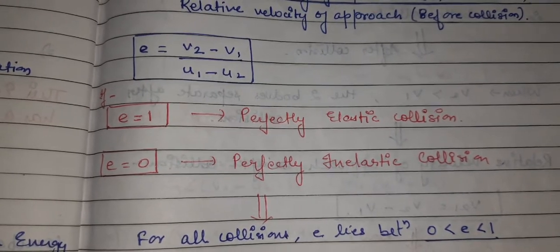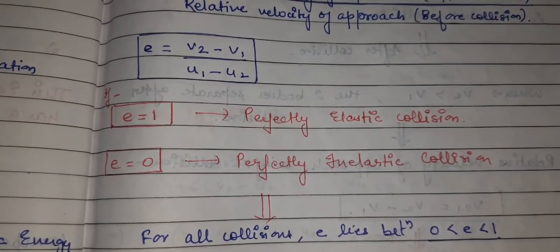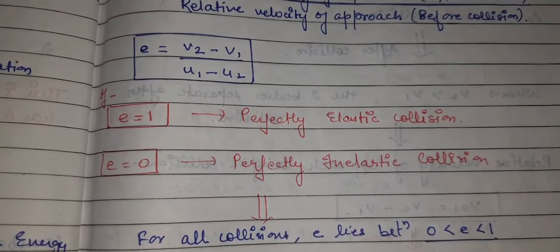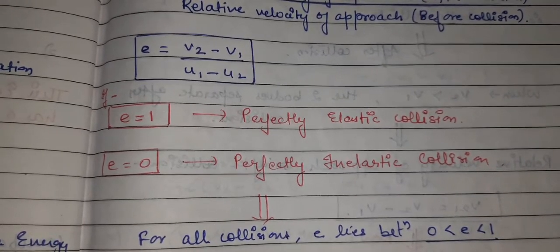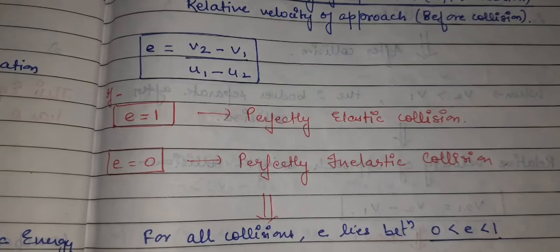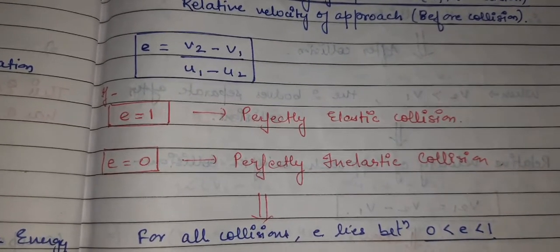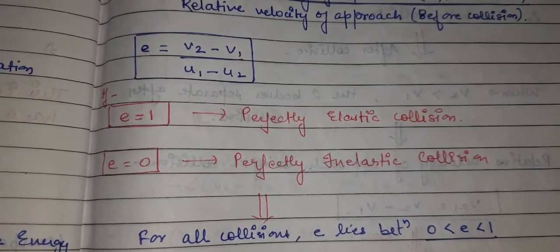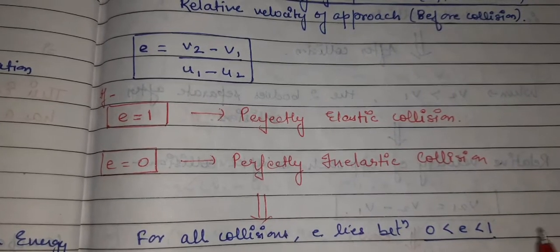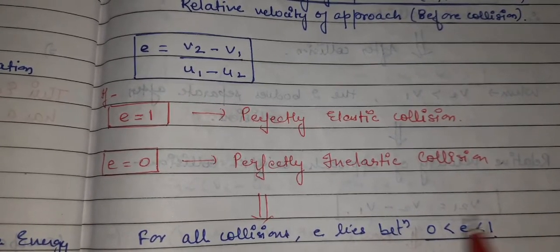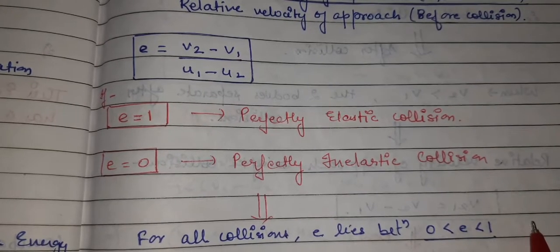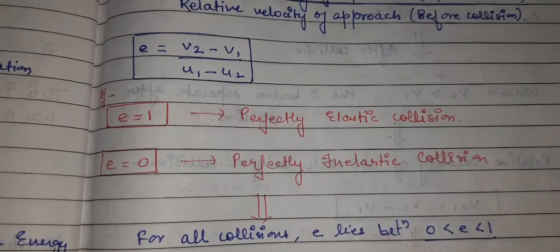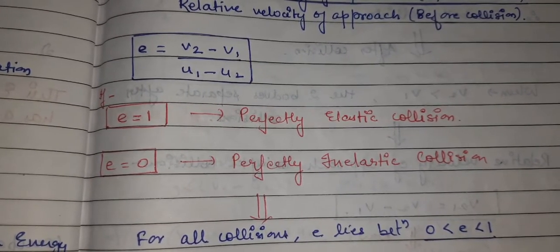These types of questions usually come in the MCQ: if the E value equals 0, which type of collision is it, or if it equals 1, which type of collision is it. These are concept-based questions. For all collisions, just keep one thing in mind: E lies between 0 and 1, such as 0.9 or 0.8. It can be 1 in only one condition, when the collision is perfectly elastic, and it is 0 in only one condition, when the collision is perfectly inelastic. In between, the E value will remain between 0 and 1.